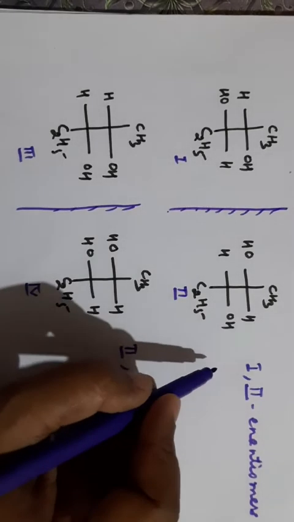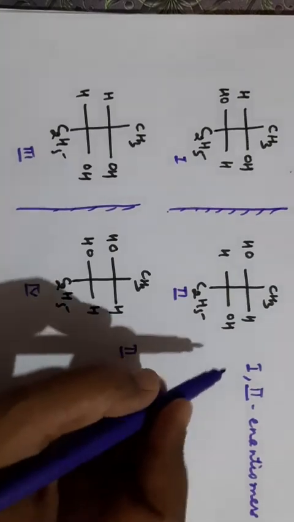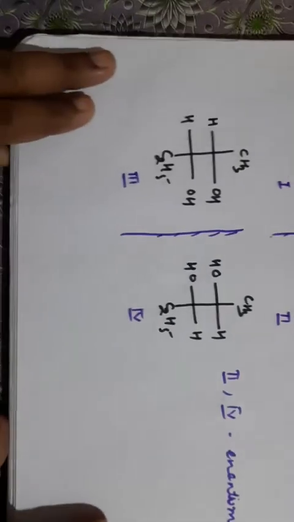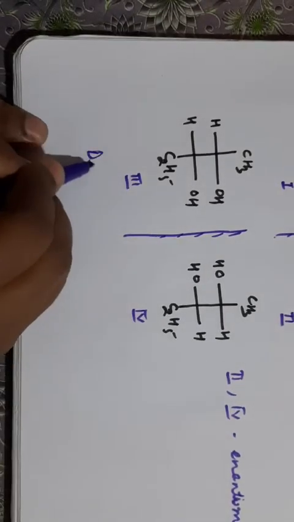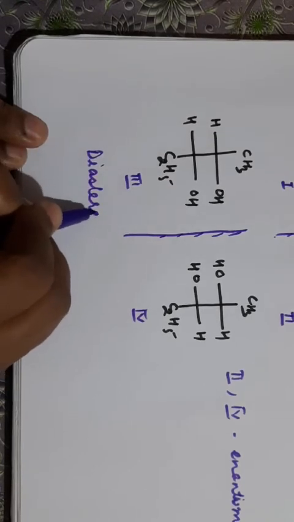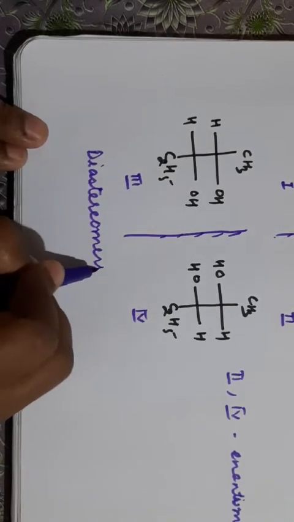So what is the relation between such structures? Such structures are known as diastereomers. So what are diastereomers?